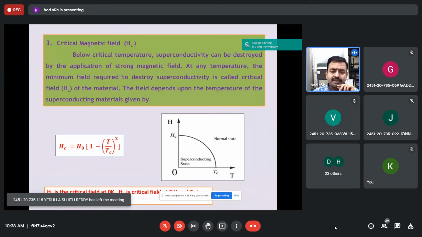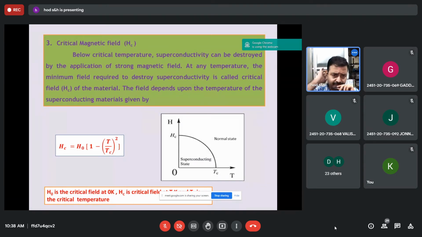Then the third property: when a high magnetic field is applied, this magnetic field destroys the superconductivity. At any temperature, the minimum value of the magnetic field required to destroy superconductivity is called the critical magnetic field. When the applied field reaches the critical field, the superconducting material loses its superconductivity. And mention that relation also. Sometimes, 3 or 4 days back, we got a question on this formula: Hc = H0 (1 - T²/Tc²). Transition temperature and H0 are given, and you should calculate the critical field. If 3 parameters are given, you should calculate the fourth one. So this is the third property.